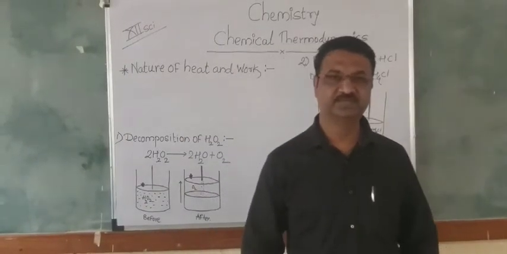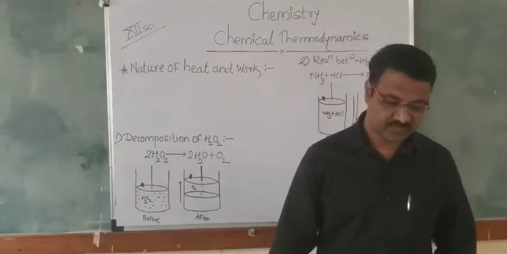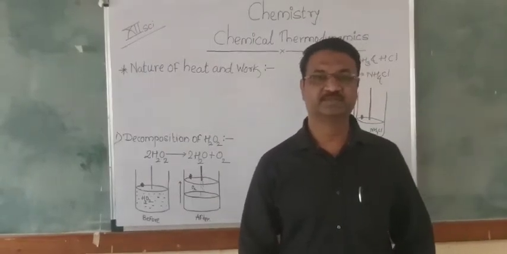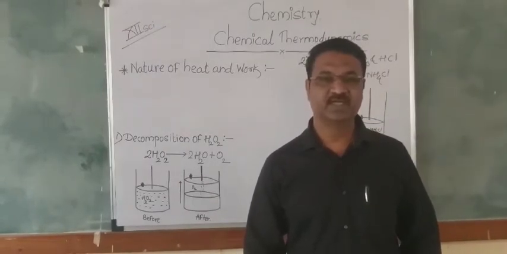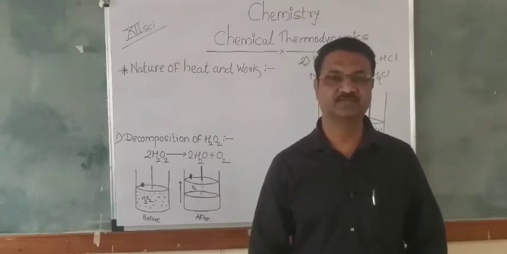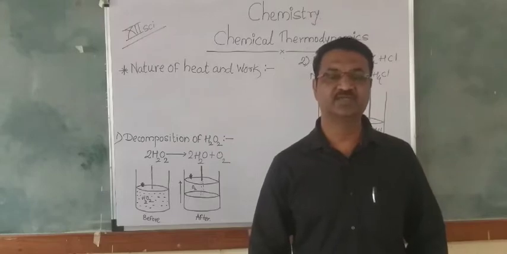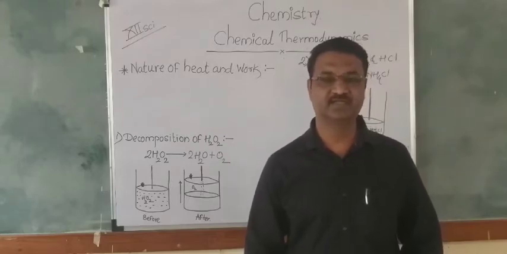Good morning, students. In the last lecture, we saw the process and its types. The first type is the isothermal process, the second is the isobaric process, the third is the isochoric process, the fourth is the adiabatic process, and the last is the reversible process. All of those processes were completed in the last lecture. Also, we completed the features of the reversible process.